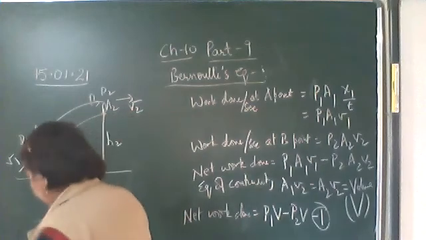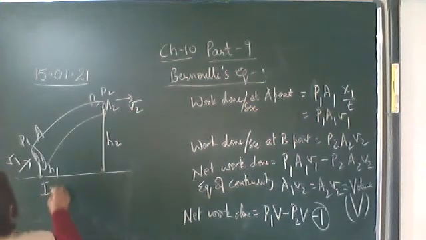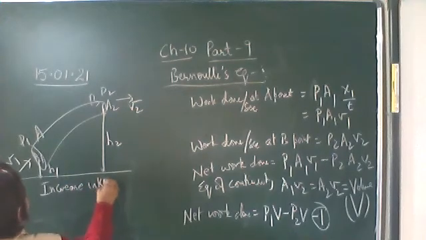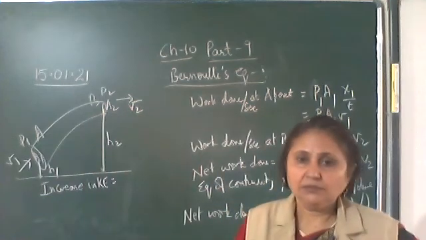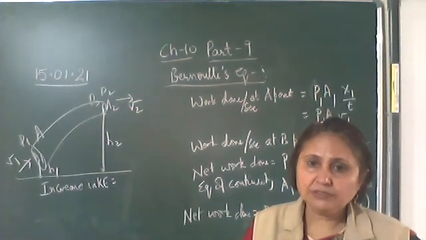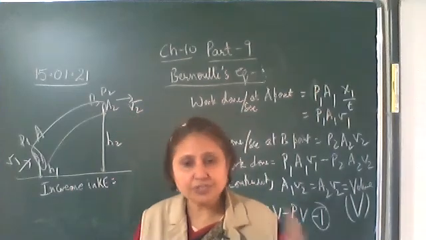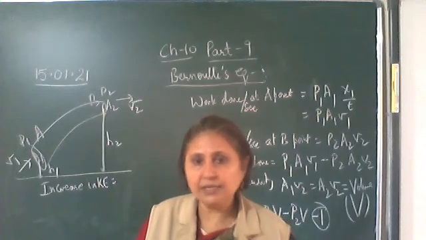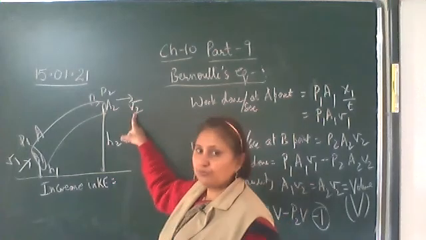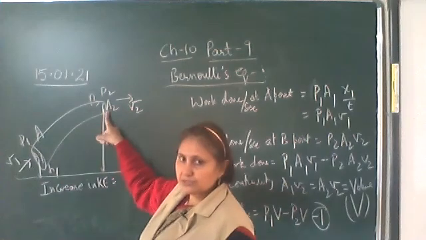Okay, so at this point, what is the increase in kinetic energy? A into V is constant. So if the cross-sectional area is more, the velocity will be less. Cross-sectional area less, the velocity will be more. So V2 is more than V1, as the cross-sectional area is less, as you can see in the figure.